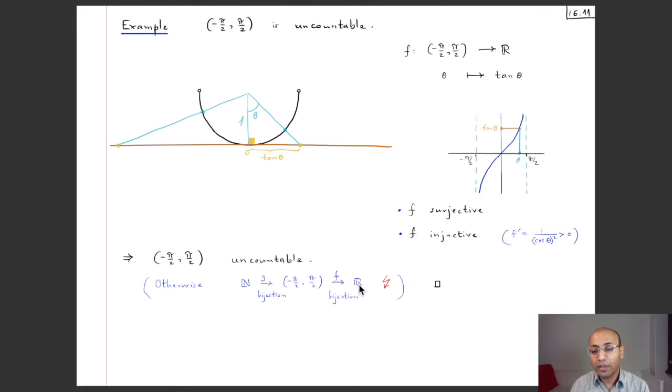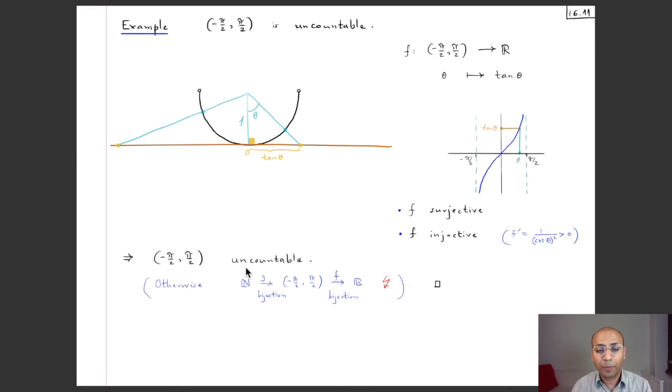But that is a contradiction because we have just shown that the set of real numbers is uncountable. So if we assume that this interval is countable, then we get a contradiction, and so this interval cannot be countable. So we have, using the uncountability of R and this bijection, managed to show that this interval is uncountable.